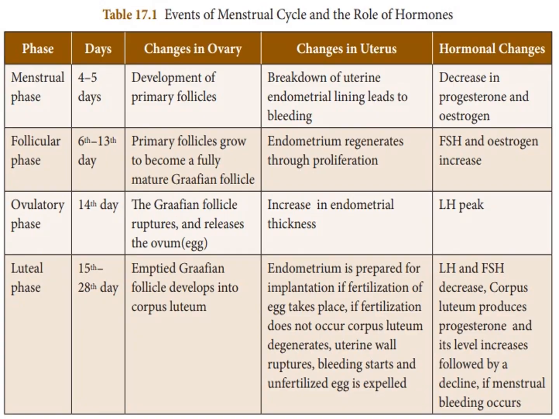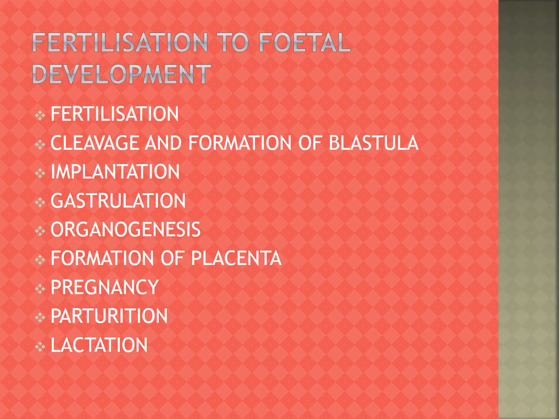Next, fertilization and fetal development. Fertilization in humans is internal and occurs in the oviduct of the female genital tract. It takes place in the ampulla of the fallopian tube, where the sperm go into the fallopian tube.